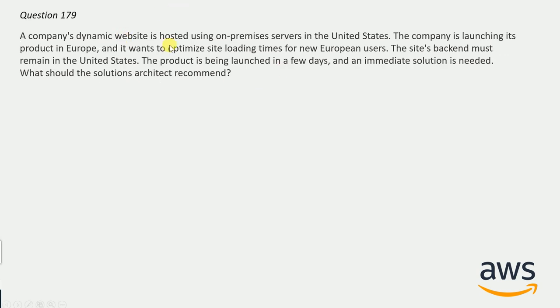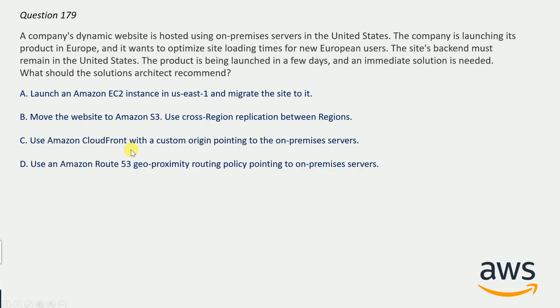A company's website is hosted using an on-premises server in the United States. The company is launching its product in Europe and it wants to optimize site loading times for new European users. The site's backend must remain in the United States. The product is being launched in a few days and an immediate solution is needed. What should the solution architect recommend? And now here are the options. You can take your time to guess the correct answer.